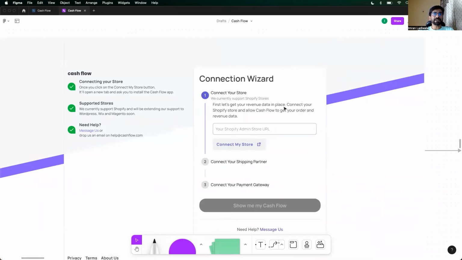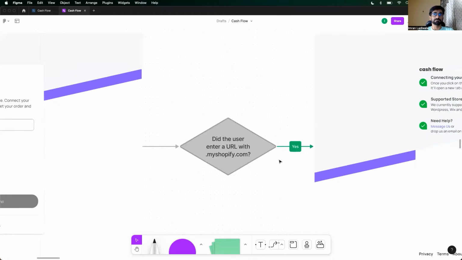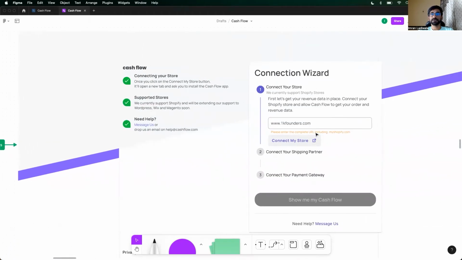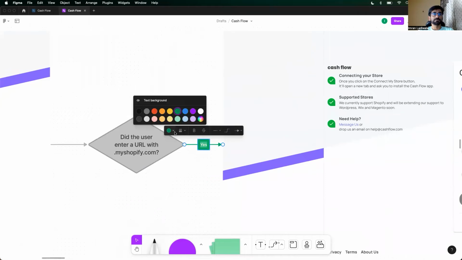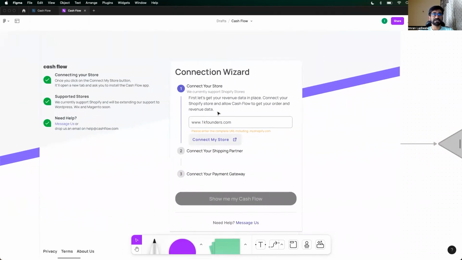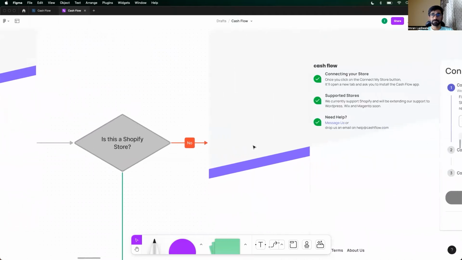First, let's get your revenue data in place. Connect your Shopify store and allow Cashflow to get your order and revenue data. You enter your URL over here and you click on Connect My Store. Did the user enter a URL with .myshopify.com? Oh, this should actually be no. No, the user just entered the base URL, right? 1kfounders.com. Is this a Shopify store, right?